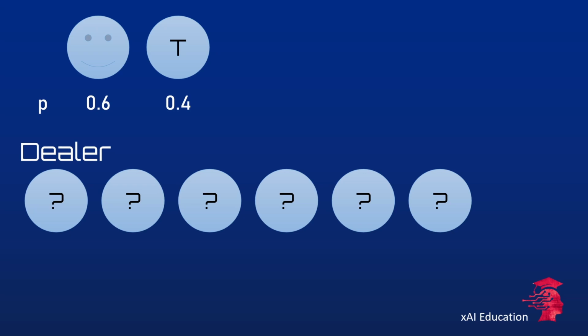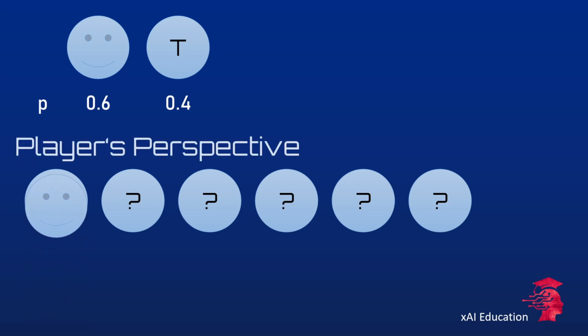We don't know that the coin is unfair and assume that it is fair. How often will we be right on average if we assume that the coin is fair? 3 out of 6 times. What we don't know is that the dealer starts with an unfair coin that will always show heads, and then exchanges the coin with a fair coin for the other turns. After a few games, we notice that the first outcome is always heads, and so we start to bet on heads at the beginning of every game. How often will we be right now on average? Well, 3 to 4 out of 6 times.